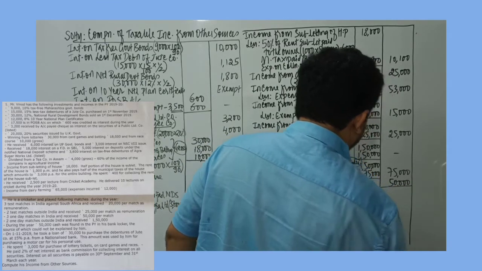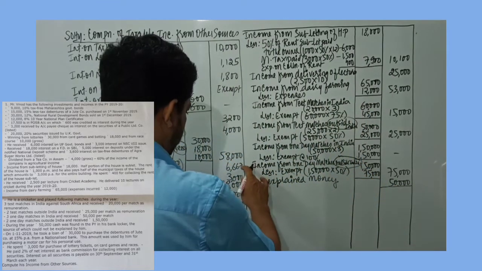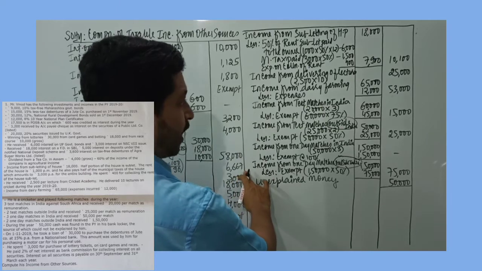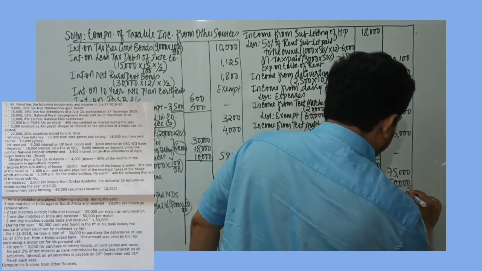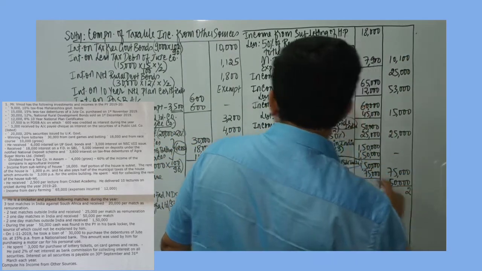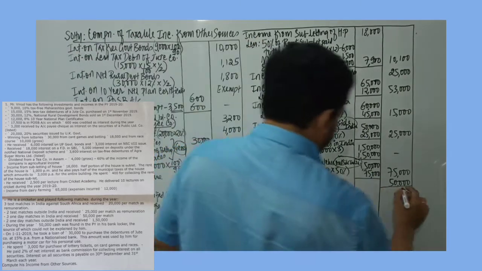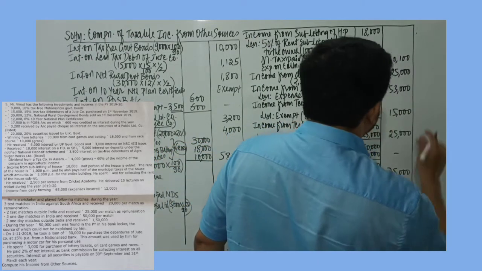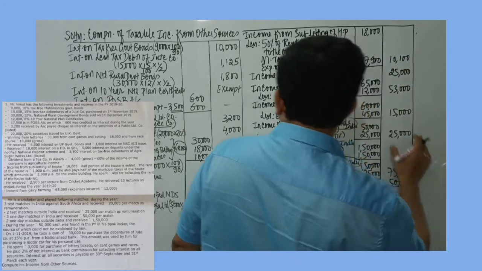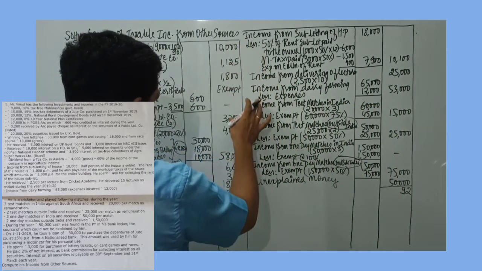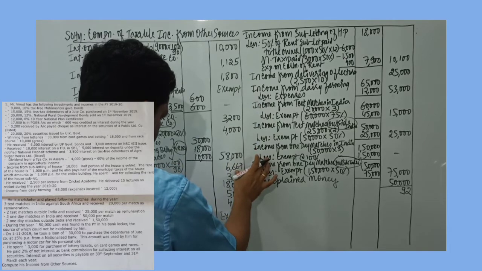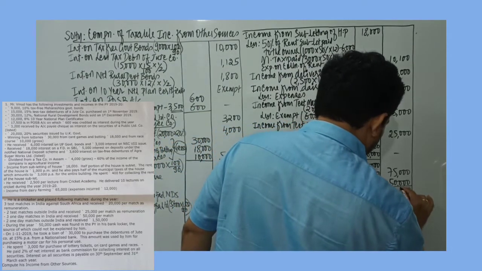There is no other income. So I will just total the income. 5 plus 7 is 12. Okay, so I take 2, 1, 3, 6 is 9. Then we have 1, 2, 10, 12, 16.